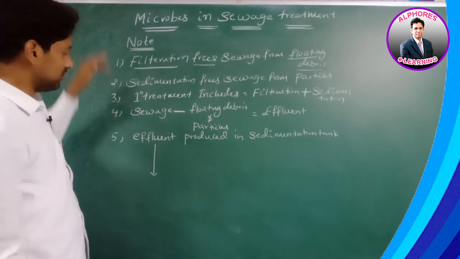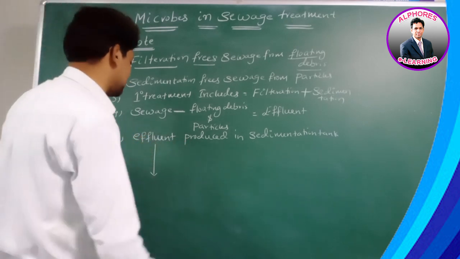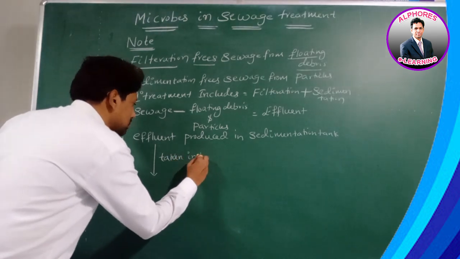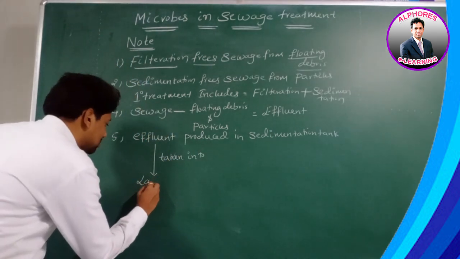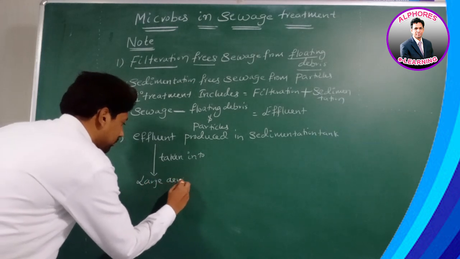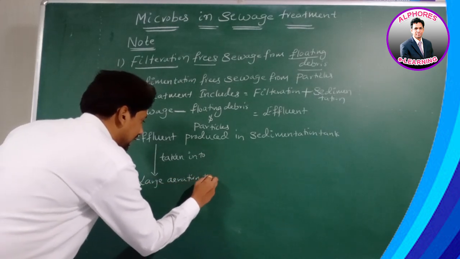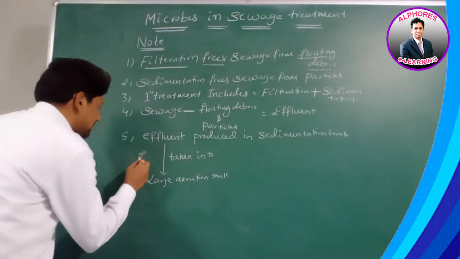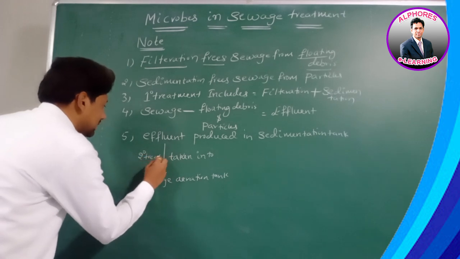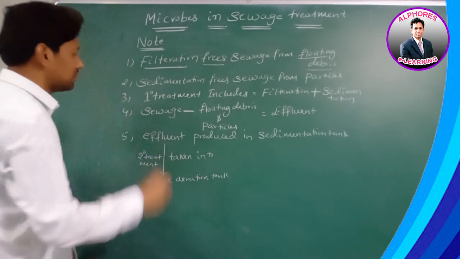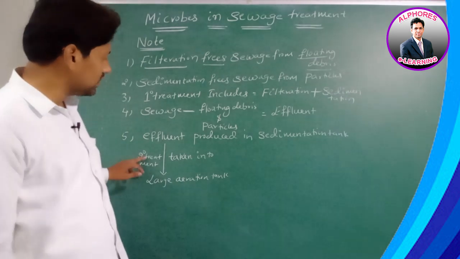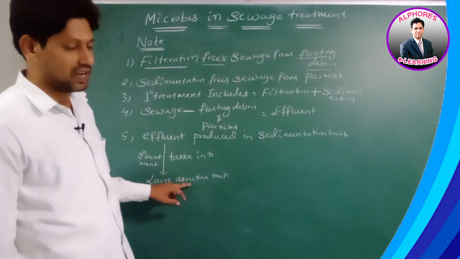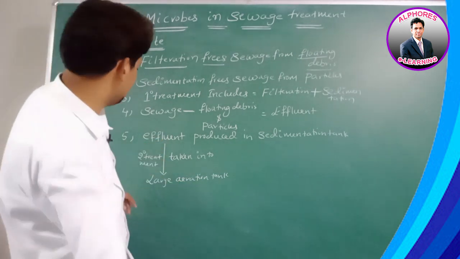Therefore, effluent produced in the sedimentation tank is taken into the large aeration tank. This is during which treatment? During secondary treatment.